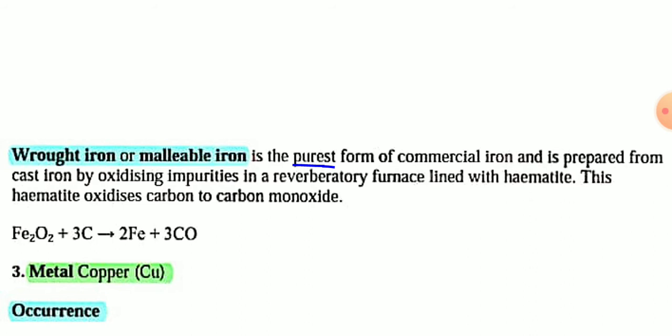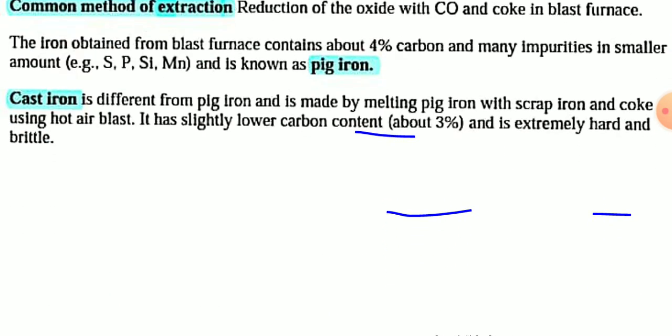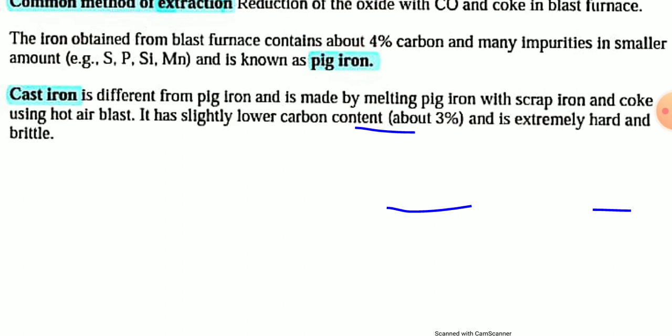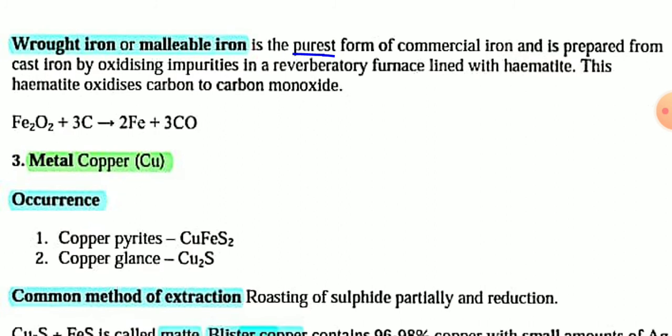Another type of iron is wrought iron. This is the purest form of commercial iron. It is prepared from cast iron by oxidizing impurities in a reverberatory furnace. The difference between wrought iron, cast iron, and pig iron is the amount of carbon present in them. The purest form of iron is wrought iron, and it is obtained from cast iron.